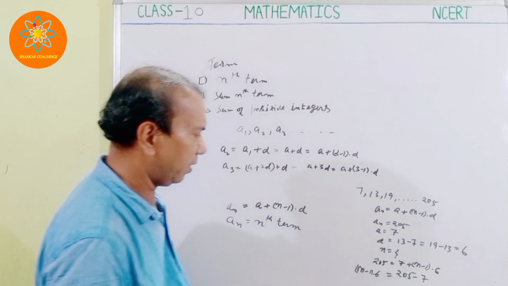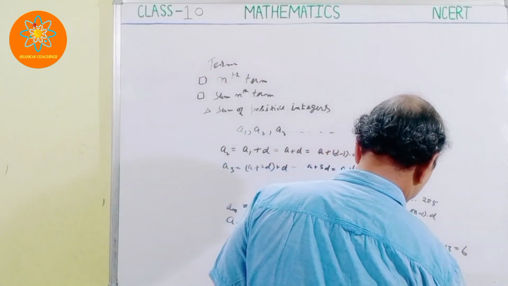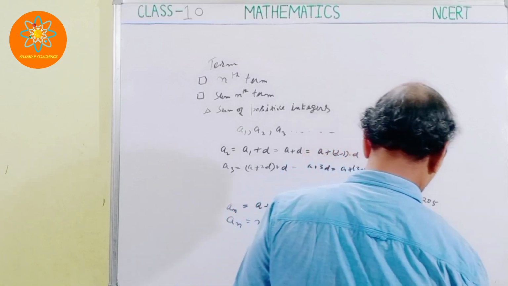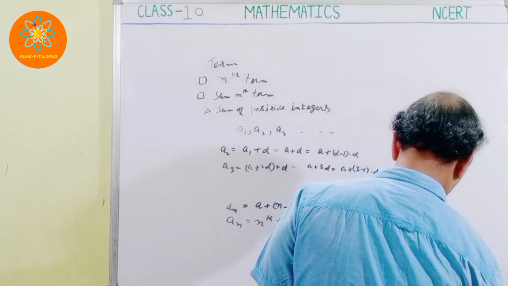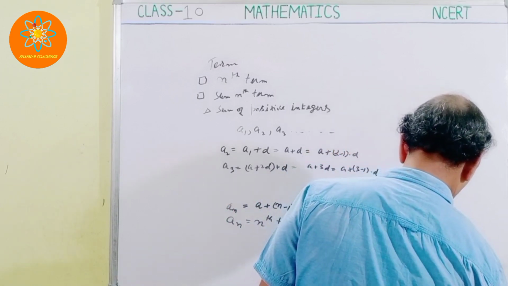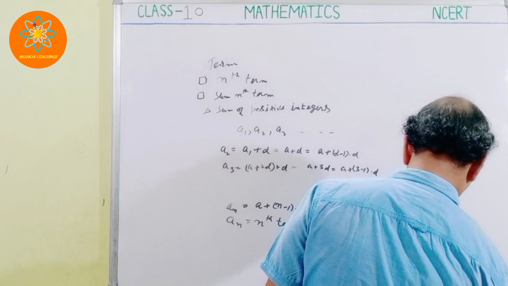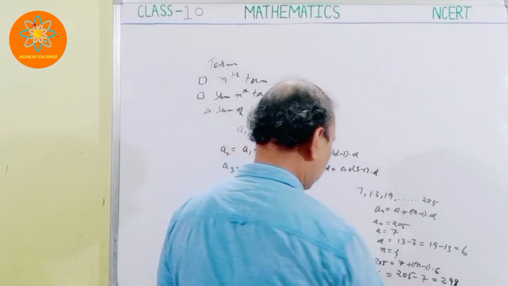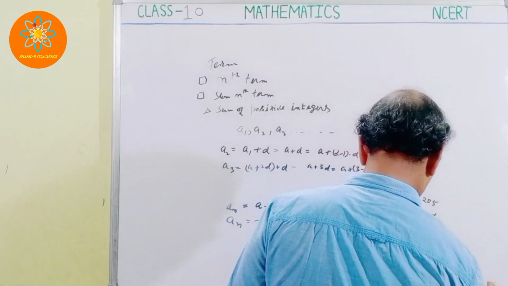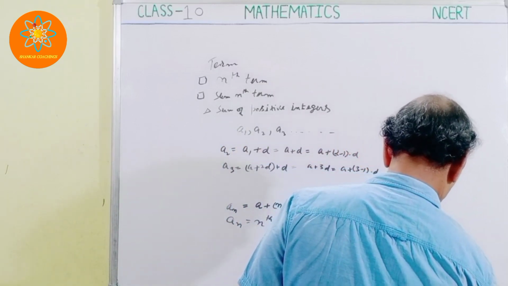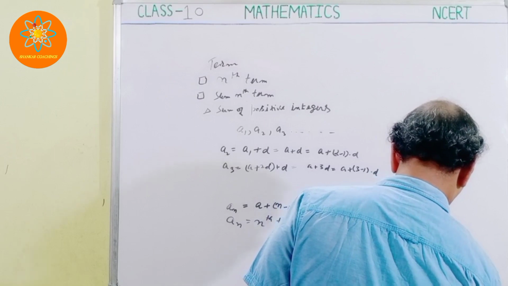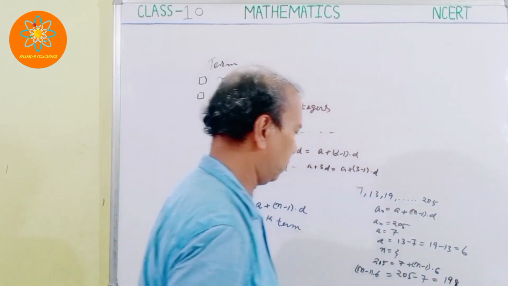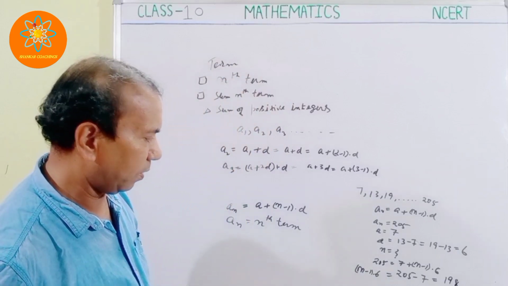How much will I get here? It should not be 298, it should be 198.